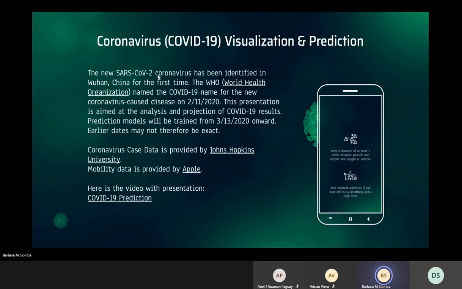Also, the new SARS-CoV coronavirus has been identified in Wuhan, China, for the first time, and the World Health Organization named it COVID-19. This presentation is aimed at the analysis and projection of COVID-19 results. We use case data which was provided by Johns Hopkins University, and I also have a video here on the bottom. You can check the link after this presentation.